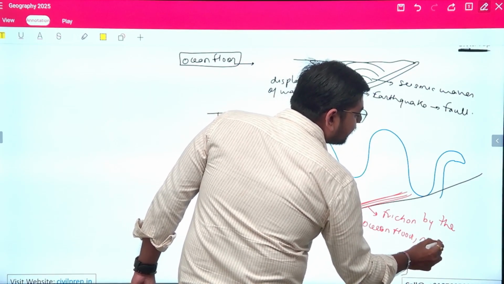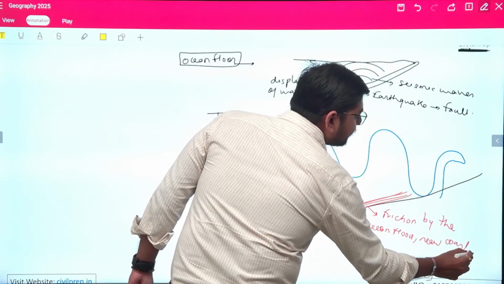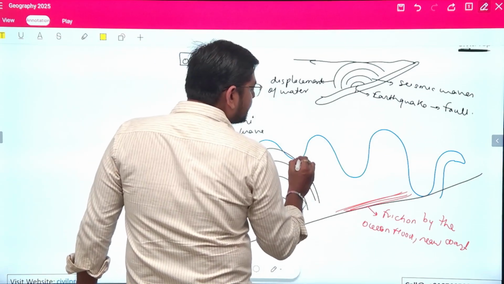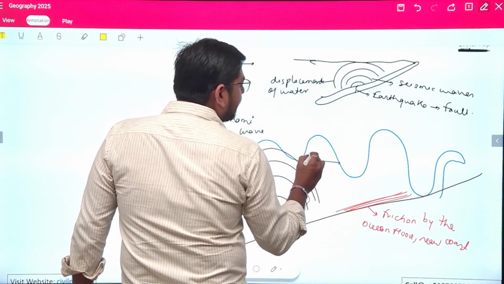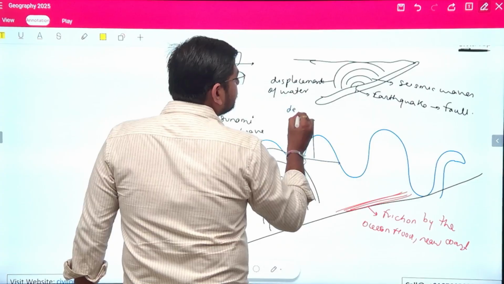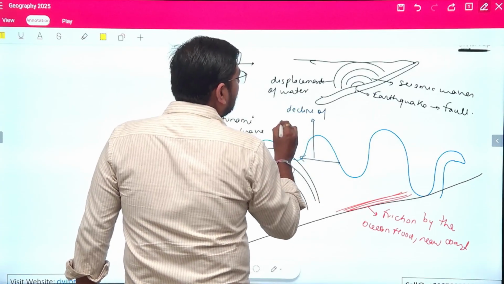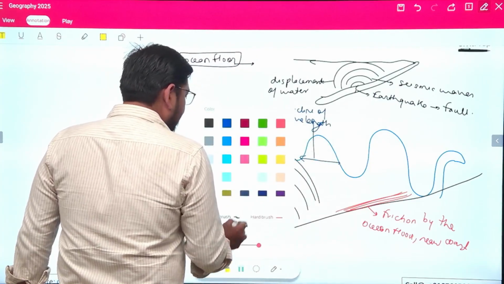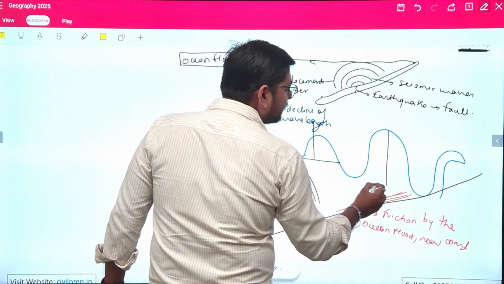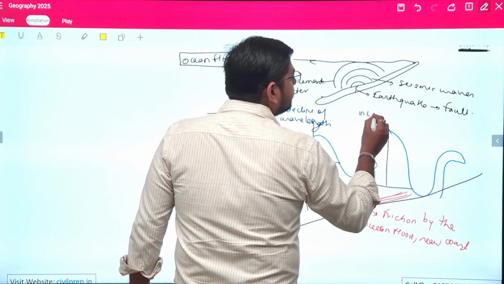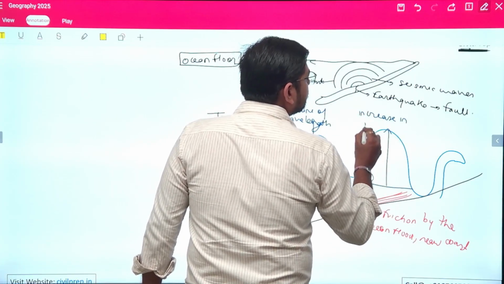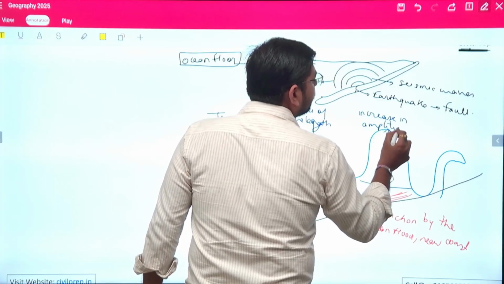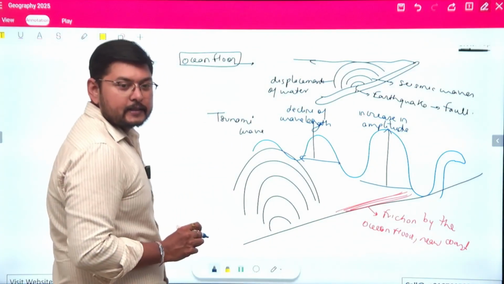near coast. So what will this result into? This will result into the decline of wavelength. And in the second part, it will result into the increase in the amplitude.